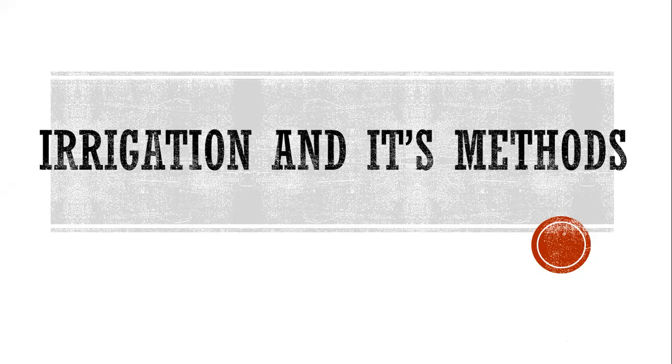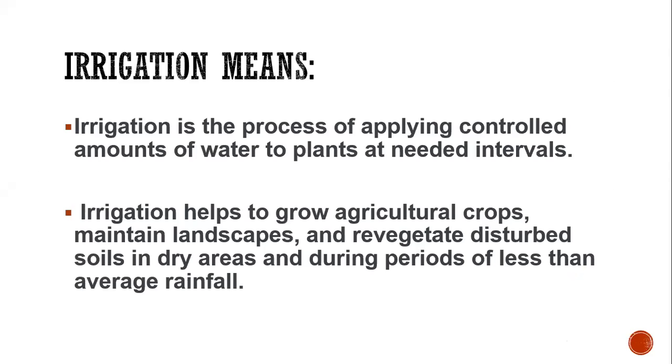As we have done the types of agriculture in previous sessions, and the factors affecting agriculture and different methods of agriculture, now we will do irrigation and its methods. What is irrigation? Irrigation is the process of applying a controlled amount of water to plants at needed intervals.